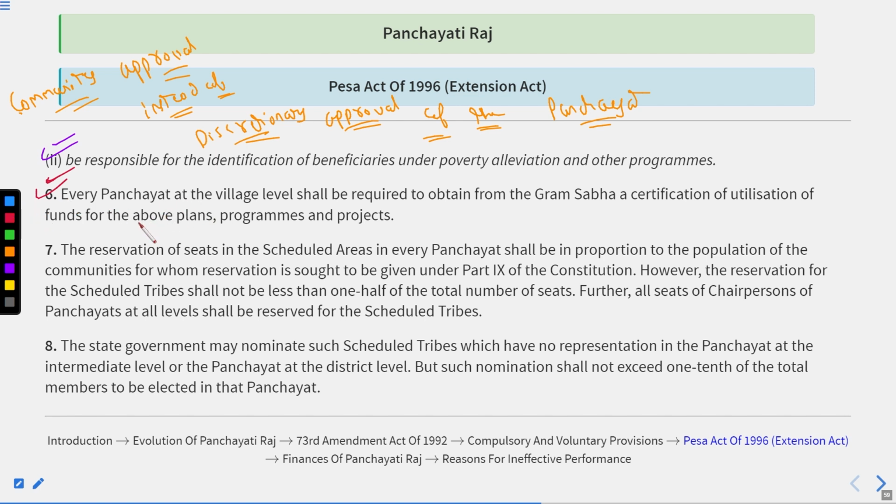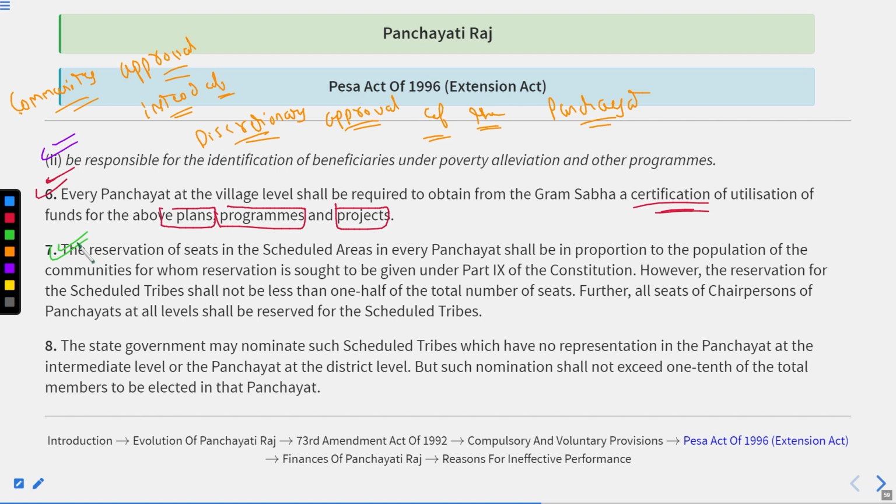Thereafter, every panchayat at the village level shall be required to obtain from the Gram Sabha a certification of utilization of funds for the above plans, programs and projects. Okay. It means that until the Gram Sabha provides a certification of utilization of funds for the plans, programs and projects the panchayat is planning, the funds will not be issued to them. Okay.